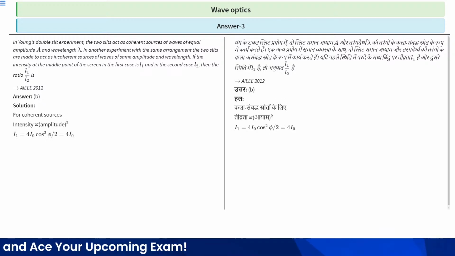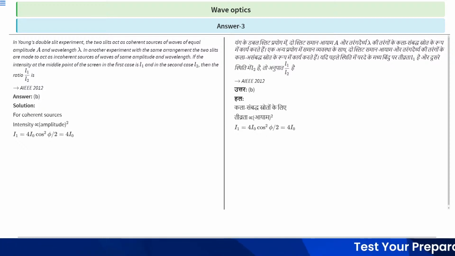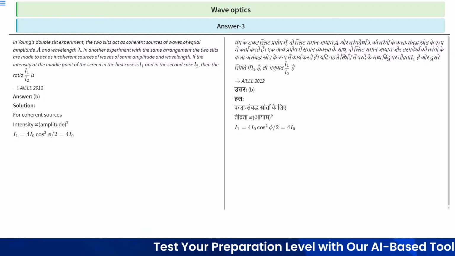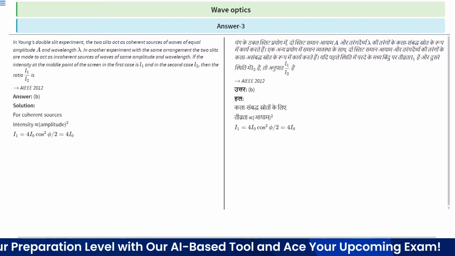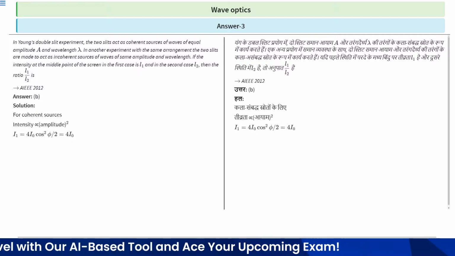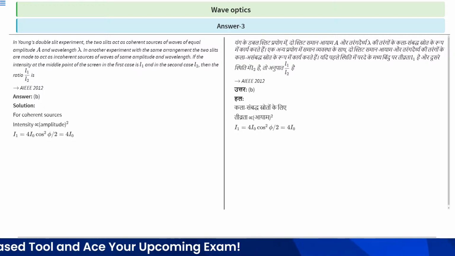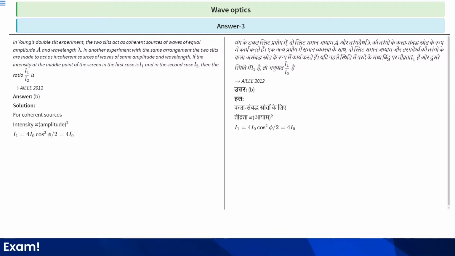We know for coherent sources, intensity is directly proportional to the square of the amplitude. This is the relation between intensity and amplitude. I1 is equal to 4 I naught cos square phi by 2, which is equal to 4 I naught.